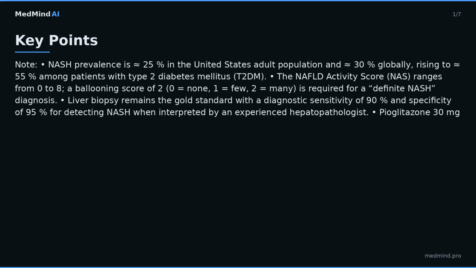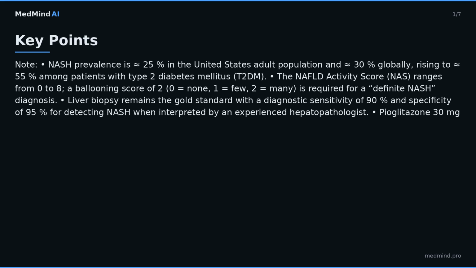Key points. Note: NASH prevalence is almost equal to 25% in the United States adult population and almost equal to 30% globally, rising to almost equal to 55% among patients with type 2 diabetes mellitus, T2DM. The NAFLD Activity Score, NAS, ranges from 0 to 8. A ballooning score of 2, where 0 equals none, 1 equals few, 2 equals many, is required for a definite NASH diagnosis.